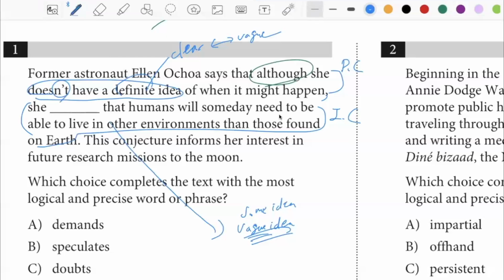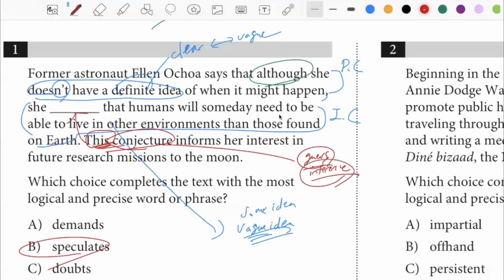But just to confirm, I also have the word conjecture to refer to, right? Like a guess, right? Like an inference. So something that you are not fully sure of. So the fact that this pronoun here, this, is used has to do with the fact that the prior phrase is what we need to refer to. Speculation, right? When you see words like guess and inference, that speculation is most likely the case.